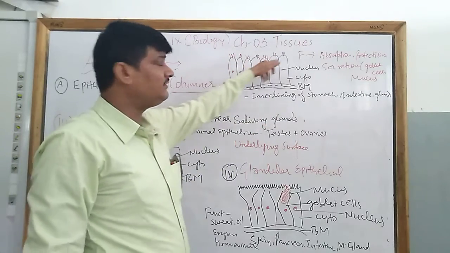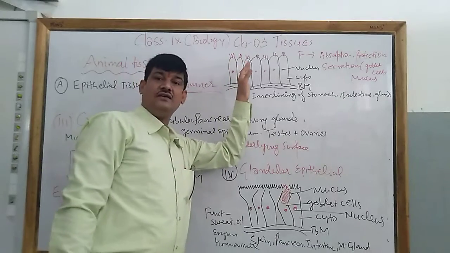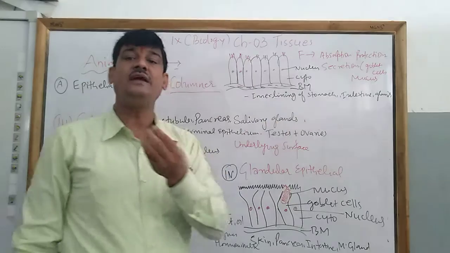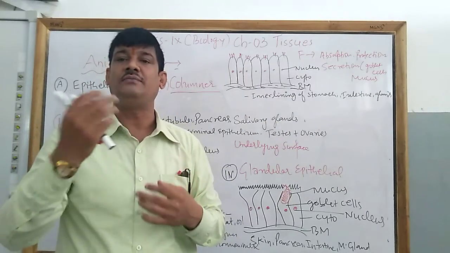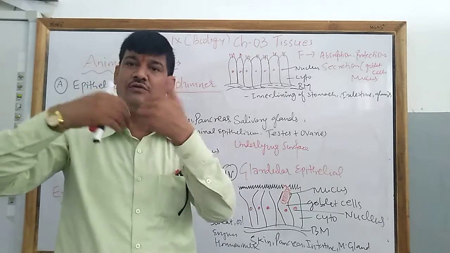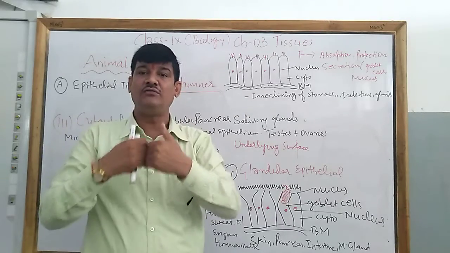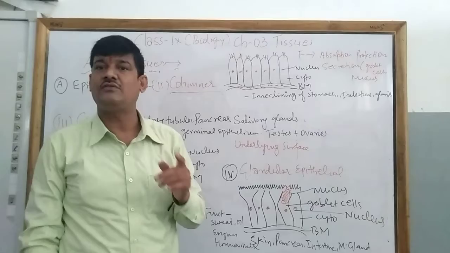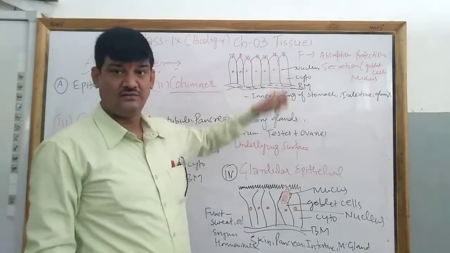Why? Because it has hair-like structures called cilia. Now what is the function? Sometimes if we have taken food wrongly or some dust particles enter our respiratory tract, the cilia work like a brush. They do not allow the wrong things into our trachea, that is the windpipe. This is their function.